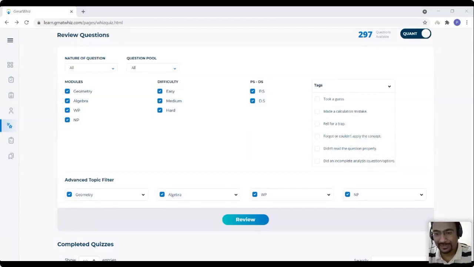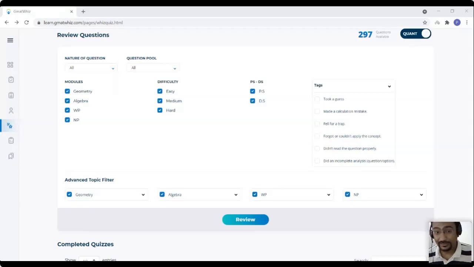So what we have done till now is we have used AI to identify what could be your gaps, like why you made a mistake, where you are not able to picturize something, where you're not able to simplify something. But sometimes we feel that some other reason is also possible. Sometimes people ask me, okay, how do you know that I made a guesswork, or I made a calculation mistake? So we give you the flexibility.